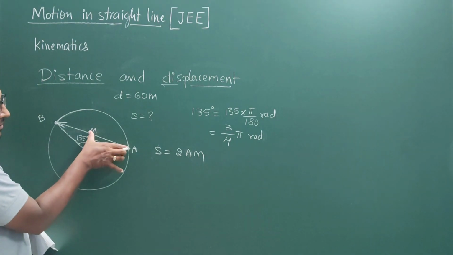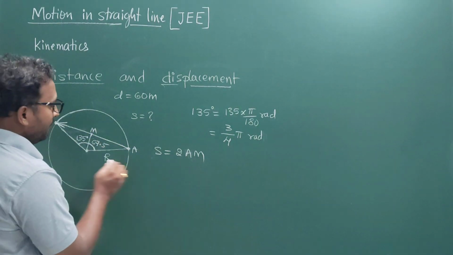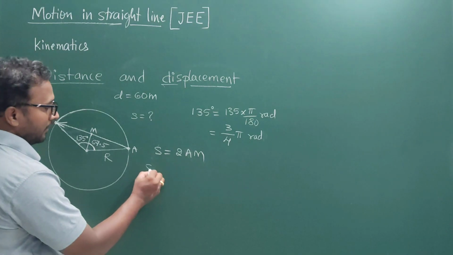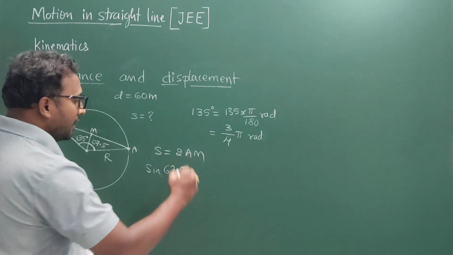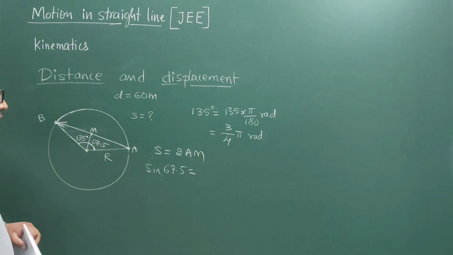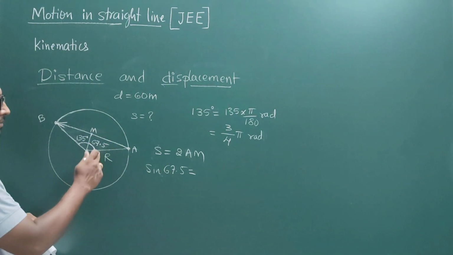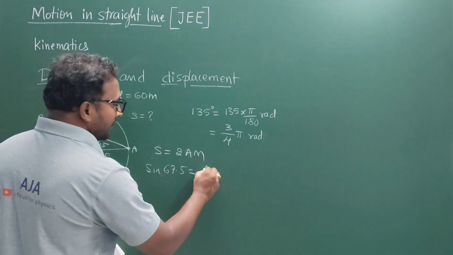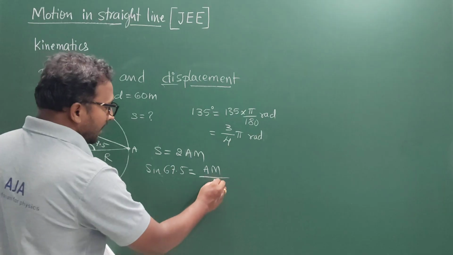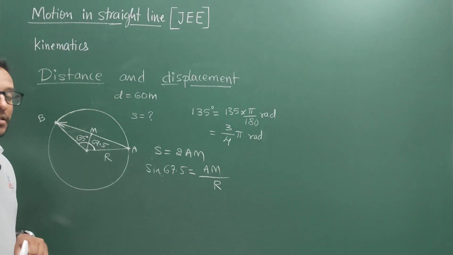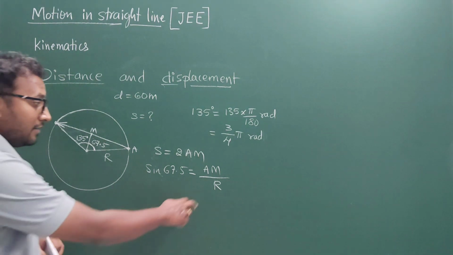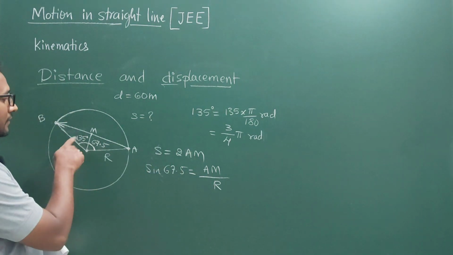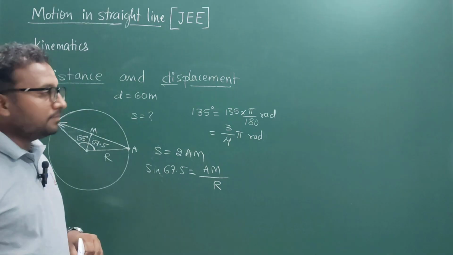So let's calculate this AM by using this right angle triangle by applying sine theta. Sine 67.5 is, how much is sine 67.5? That is nothing but opposite by hypotenuse. Opposite is AM divided by hypotenuse, which is the radius. We have not yet calculated how much is the radius. Let us calculate the radius first by using this angle.